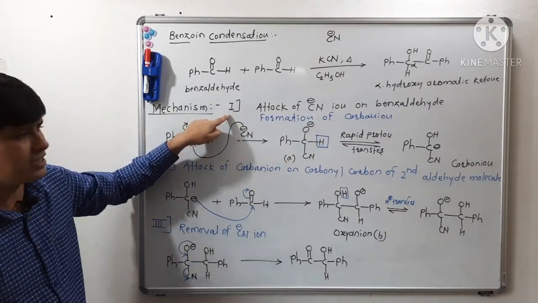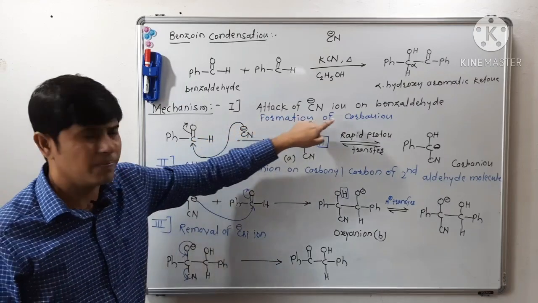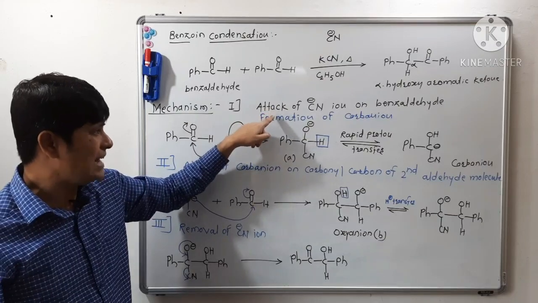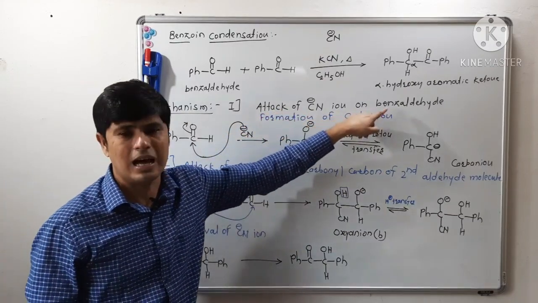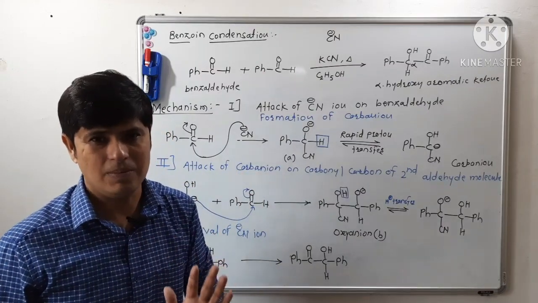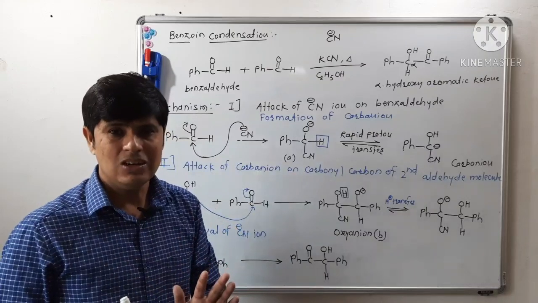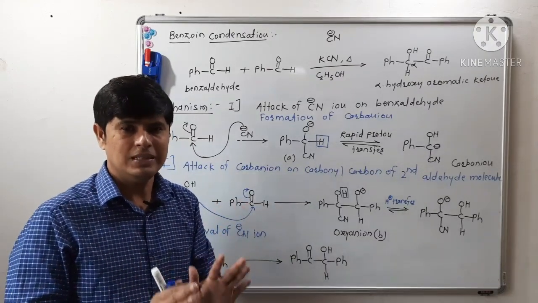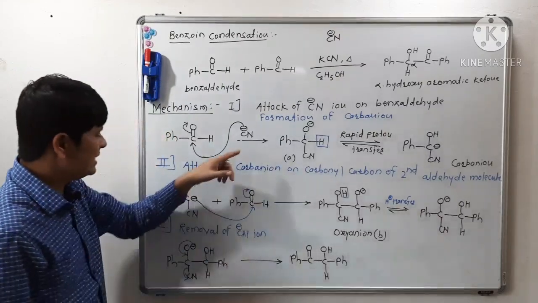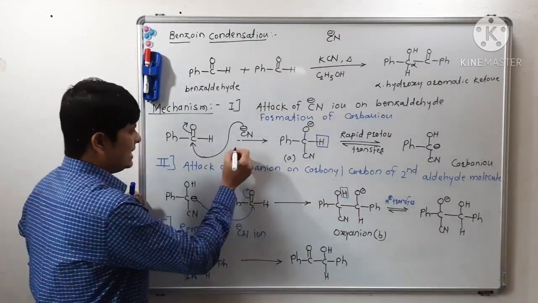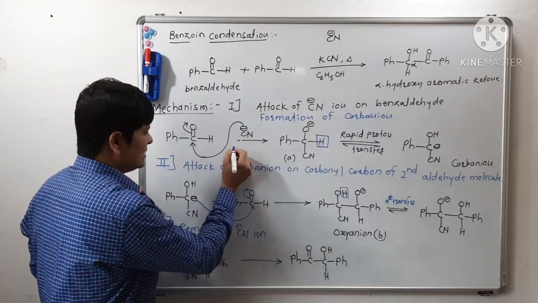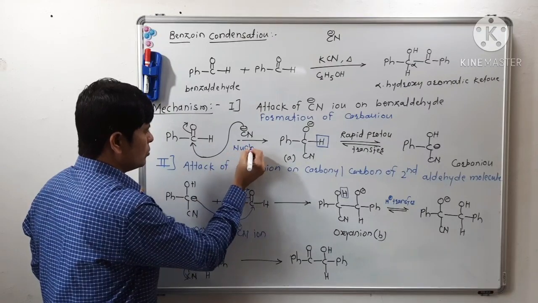First step is what? We can say formation of carbanion, generation of carbanion, or we can name this step as attack of cyanide ion on carbonyl carbon of the first molecule of benzaldehyde. See, cyanide ion in this first step is acting as a good nucleophile.